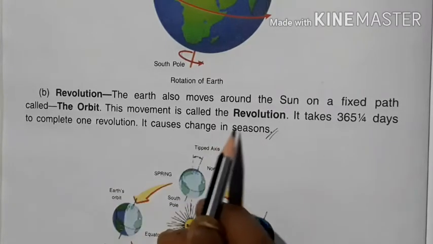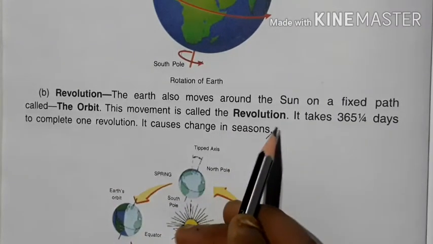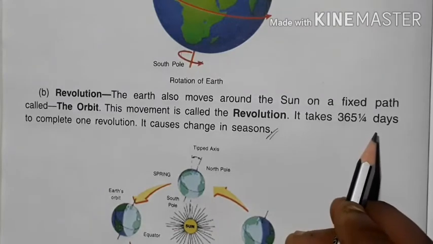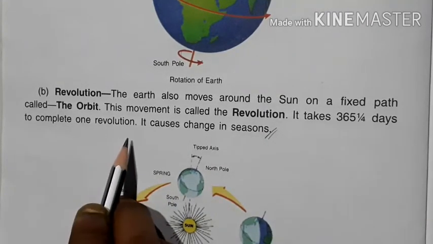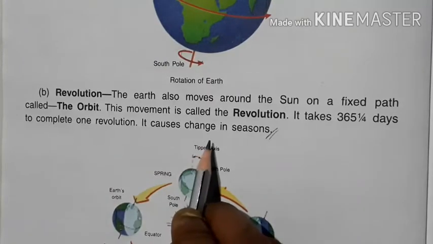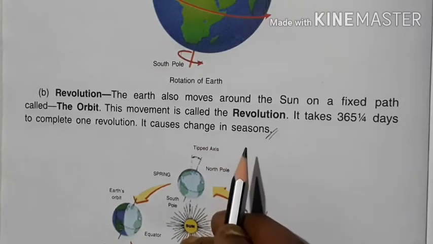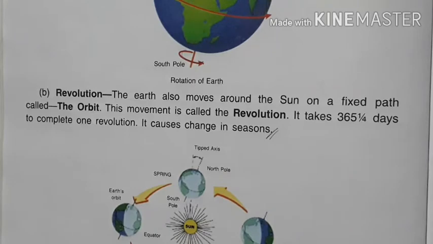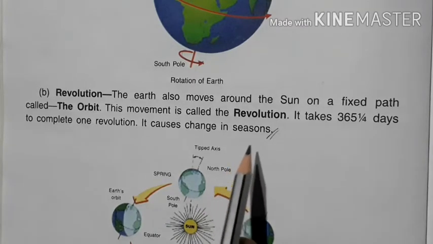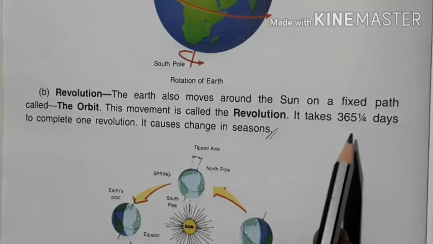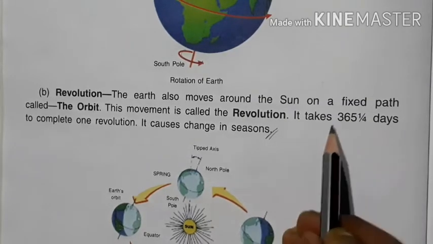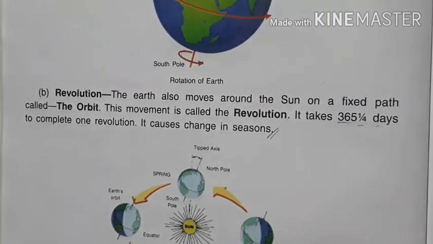This movement is called revolution, and it takes 365 and 1/4 days to complete one revolution. It causes change in seasons. What is 1/4 days?